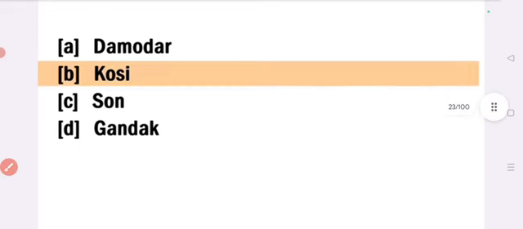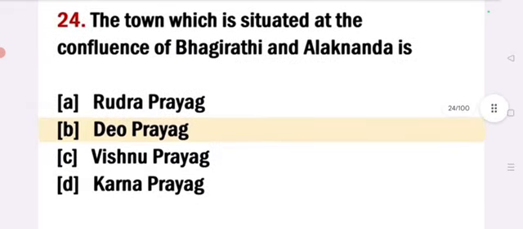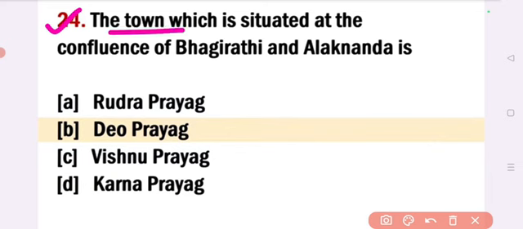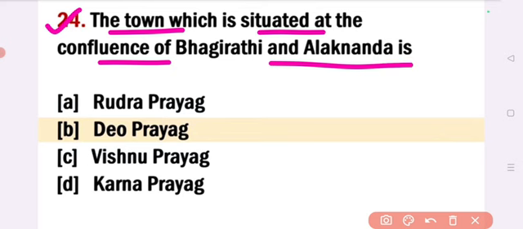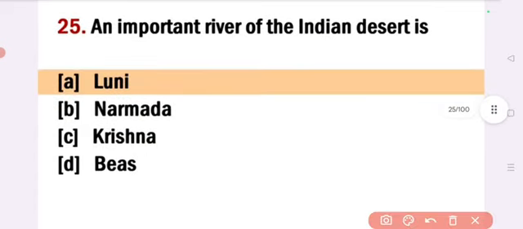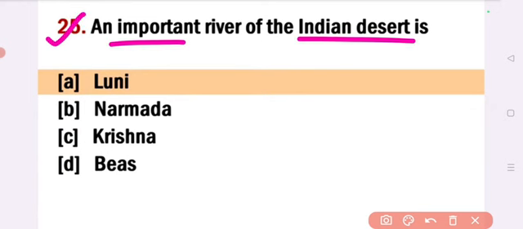Next. The town which is situated at the confluence of Bhagirathi and Alaknanda is, answer option B, Devprayag. The town which is situated at the confluence of Bhagirathi and Alaknanda is Devprayag. Next. An important river of Indian desert is, answer option A, Luni. An important river of Indian desert is Luni.